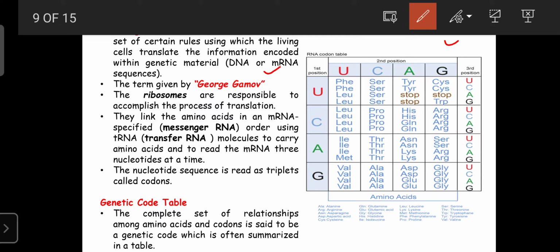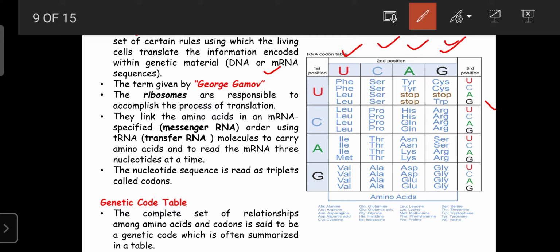Okay, so regarding the RNA code template, here U stands for uracil, C stands for cytosine, A stands for adenine, and G stands for guanine. The genetic code consists of a set of three nucleotides.